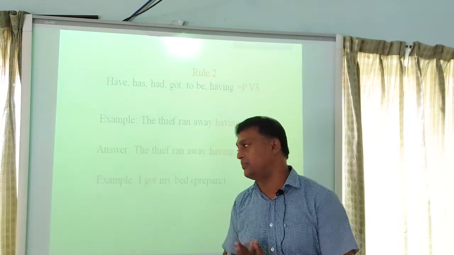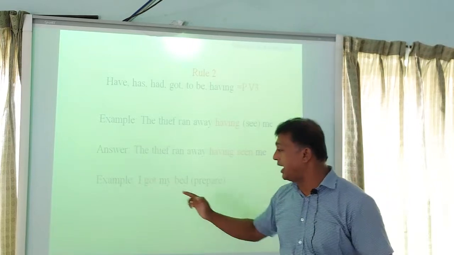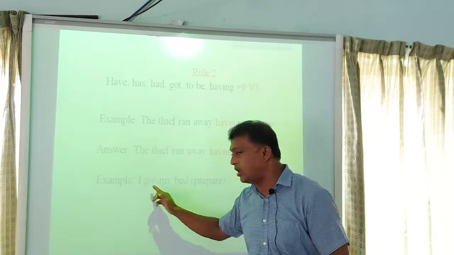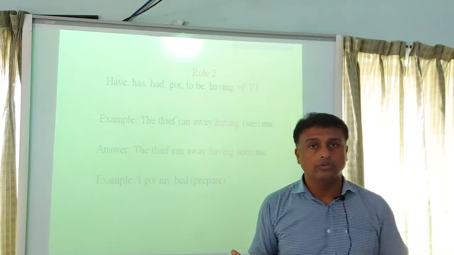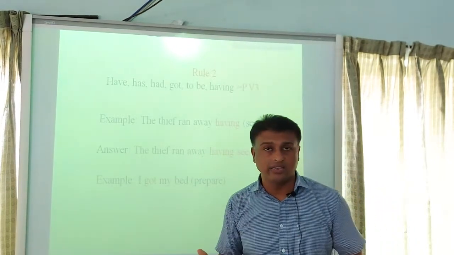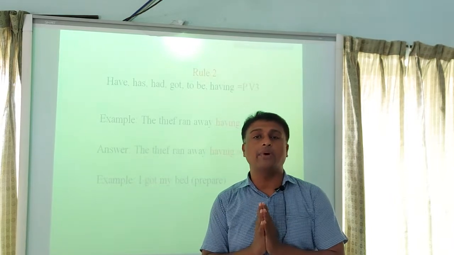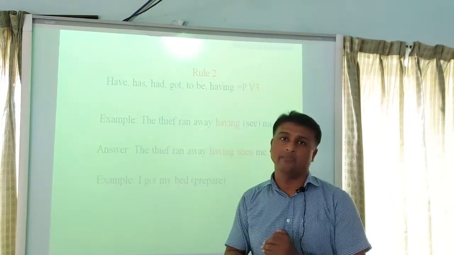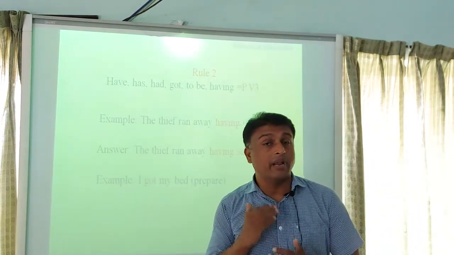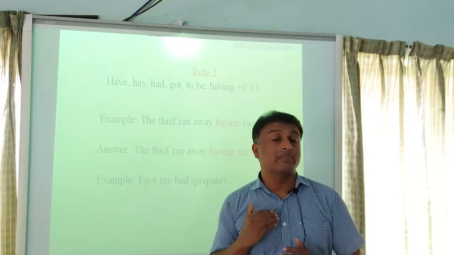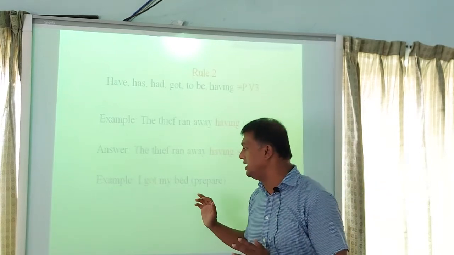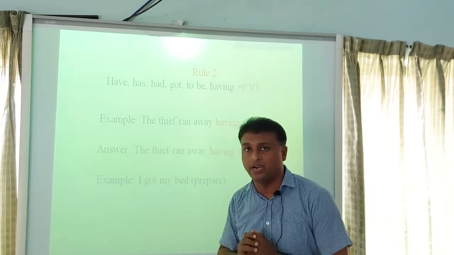Look at the second example. The second example is I got my bed prepared. Here our clue word is got. What do we know? We know that if we find got in a sentence, then we have to write principal verb 3 of the main verb. Here the main verb is prepare. So we have to write verb 3 of prepare. The verb 3 of prepare is prepared. So the answer of this sentence is I got my bed prepared.